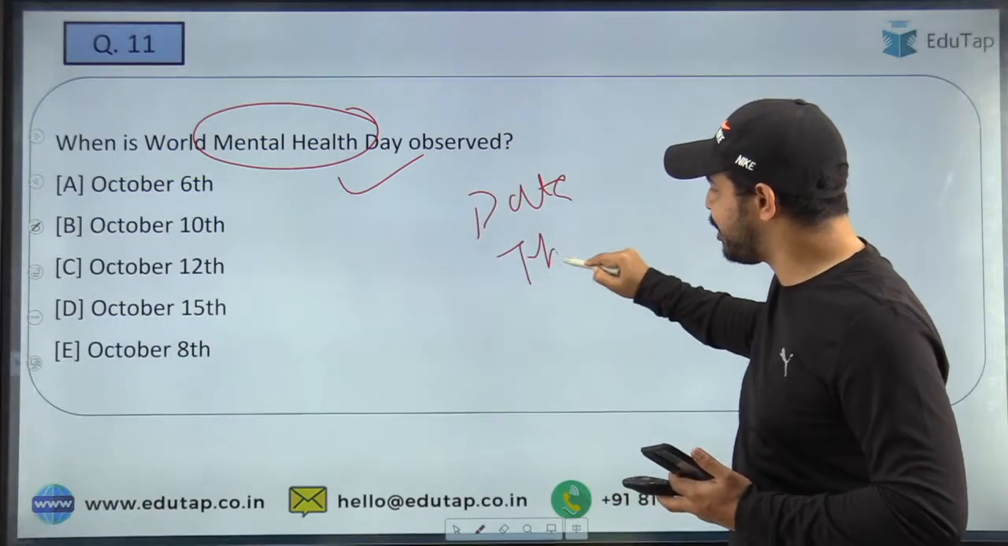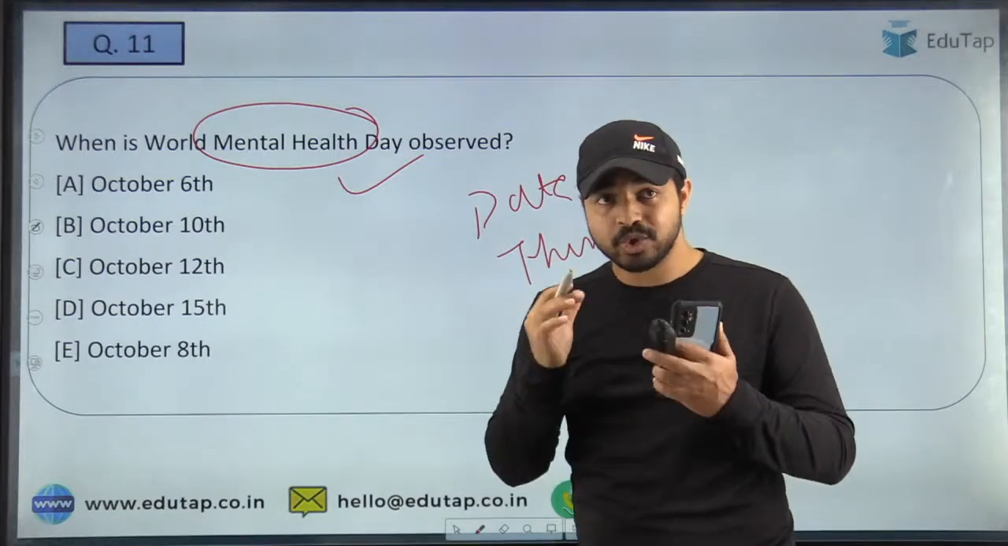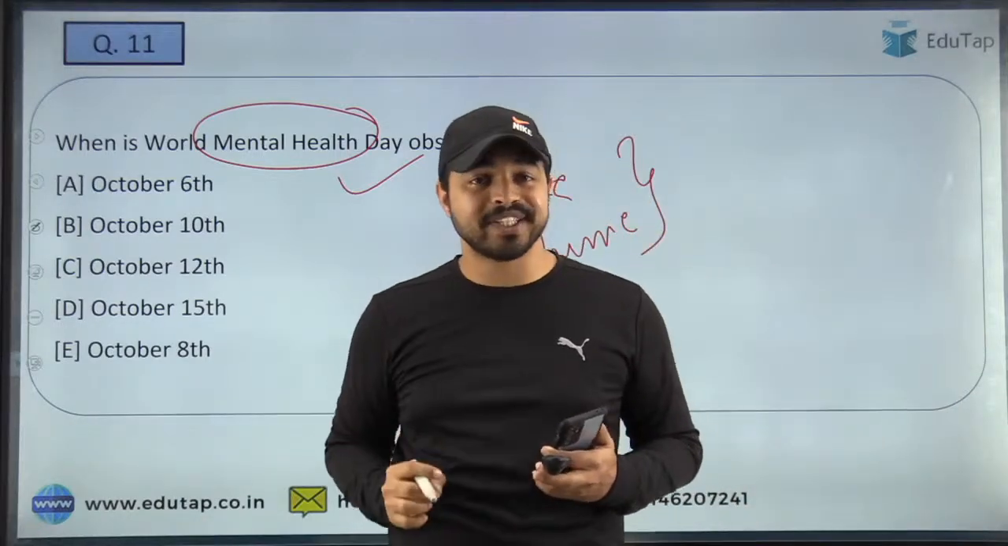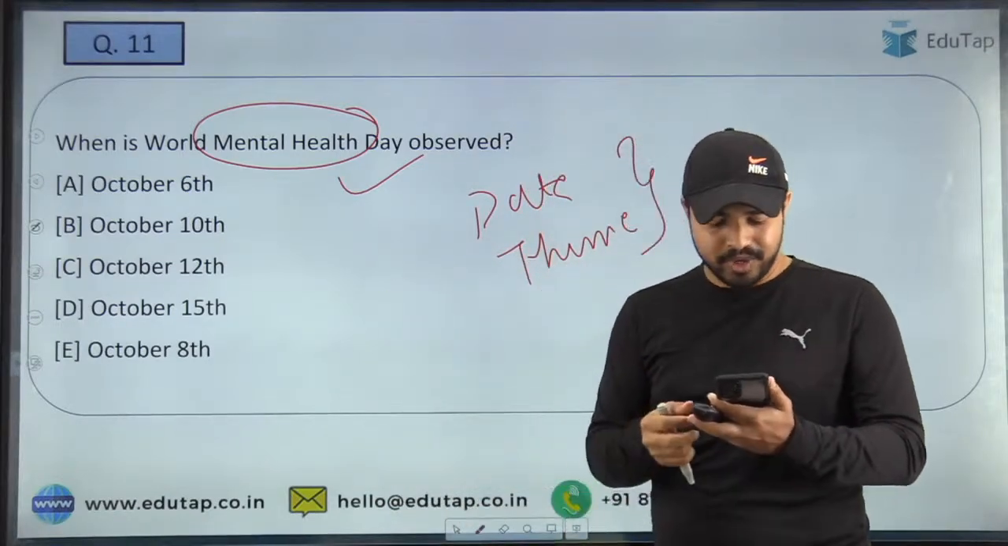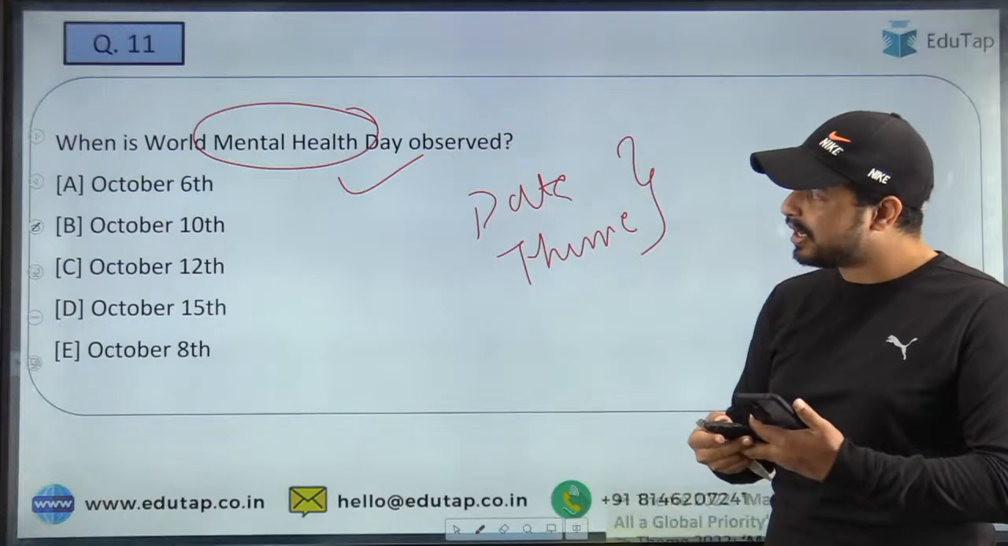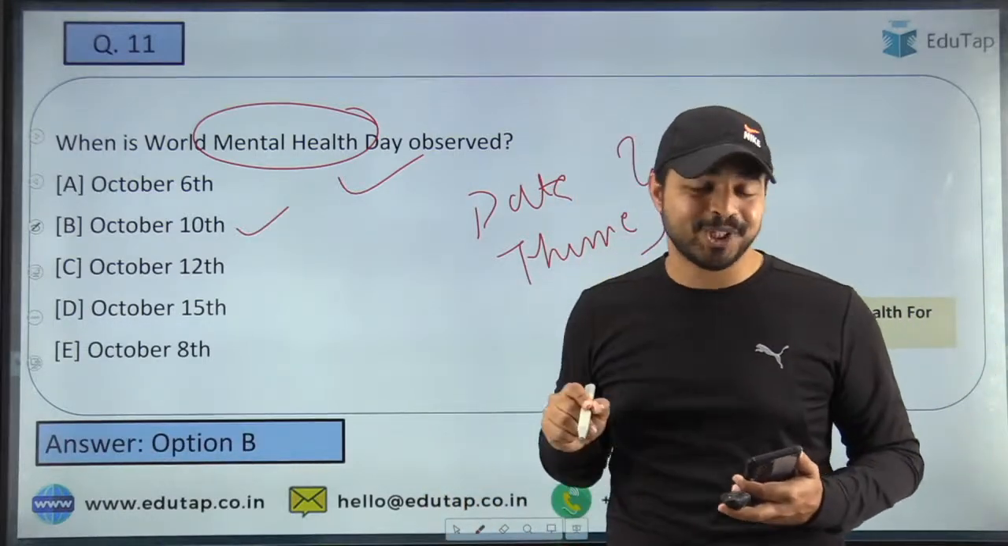Then the theme is very important to be covered, from which you may see questions in the exam. So guys, this question is basically asking you to tell the date of this particular day. Here I am getting the right answers from the people. That is basically option B, October 10th. So this is one dimension of this particular part.